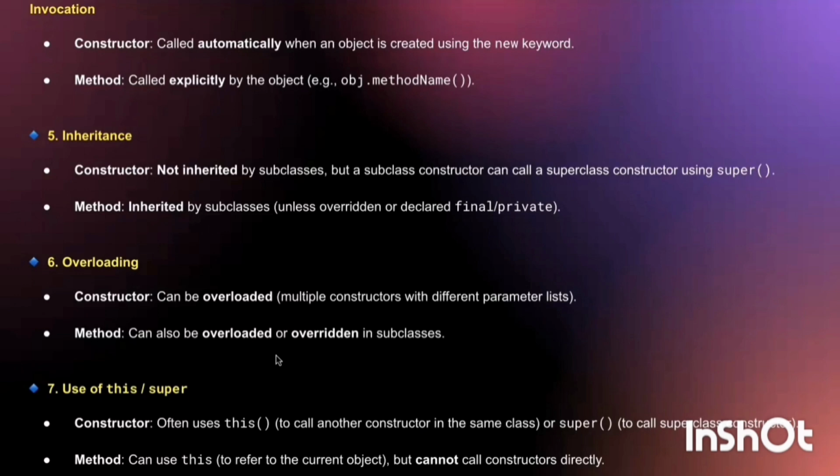Inheritance. A constructor is not inherited by a subclass, but a subclass constructor can call a superclass constructor using super. A method is inherited by subclasses. Overloading. A constructor can be overloaded, but a method can also be overloaded or overridden in a subclass. Use of this or super. A constructor often uses this and super both. A method can use this but cannot call a constructor directly.